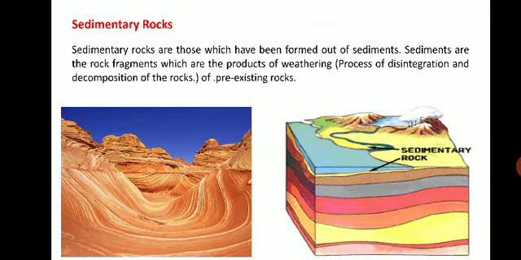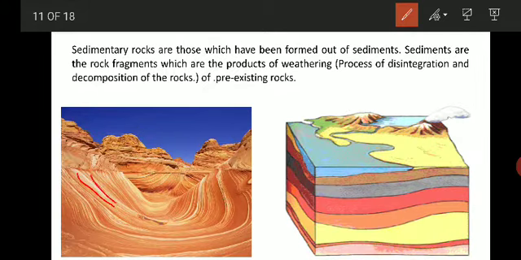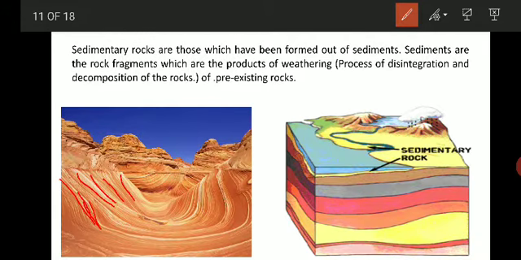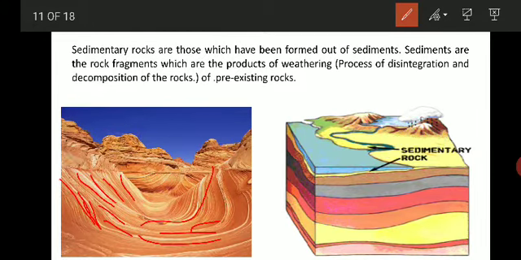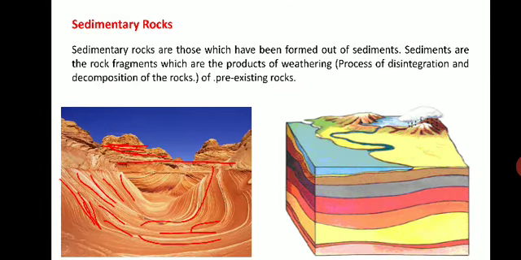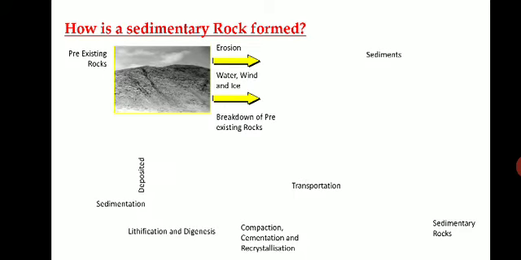Now here in this image you can see the different layers. It is represented by different colors. Each color is representing one bed. So these are the sedimentary rocks. Now you can see these have become inclined, whereas on the top again there is one line, that is a gap, an unconformity, and again these different rocks are deposited above that. So this is how the sedimentary rocks are formed from pre-existing rocks. We'll see in detail how these sedimentary rocks are formed.